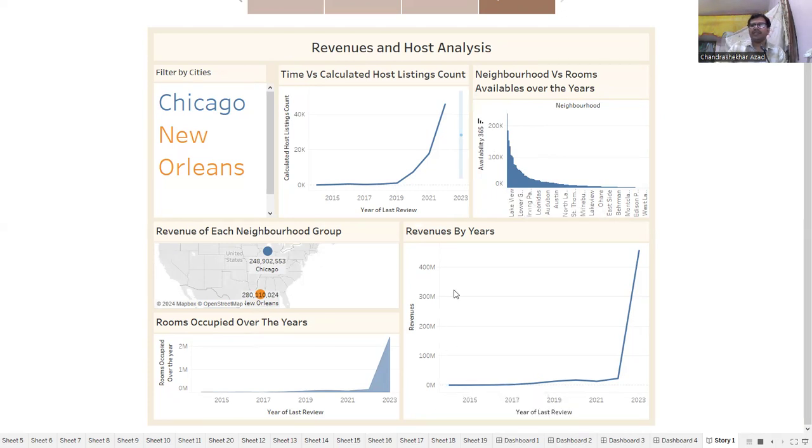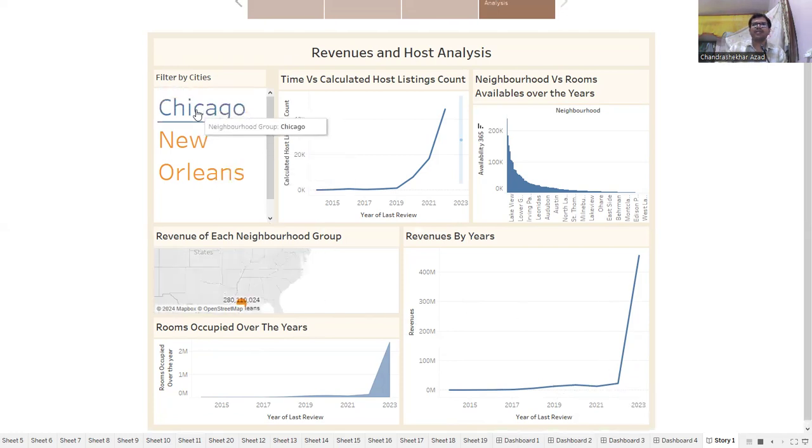And if we talk about the revenue by years, then the revenue is very low in the initial years, that is 2014, and it is increasing very slowly. And in the years 2021, 22, and 23, it is increasing very sharply, very rapidly.